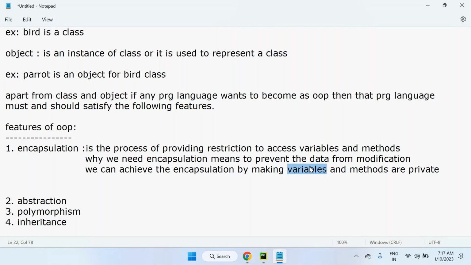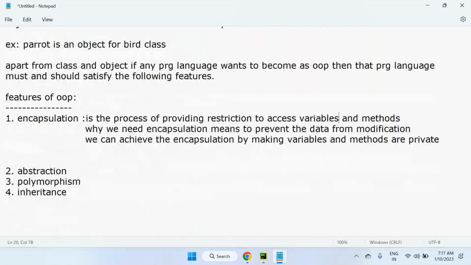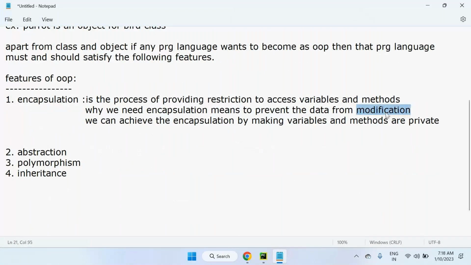So encapsulation is the process of providing restriction to access variables and methods, to prevent the data from modification. If someone is trying to modify the data outside the class, we will not allow them. We permit access within the same class, so we make variables and methods private.